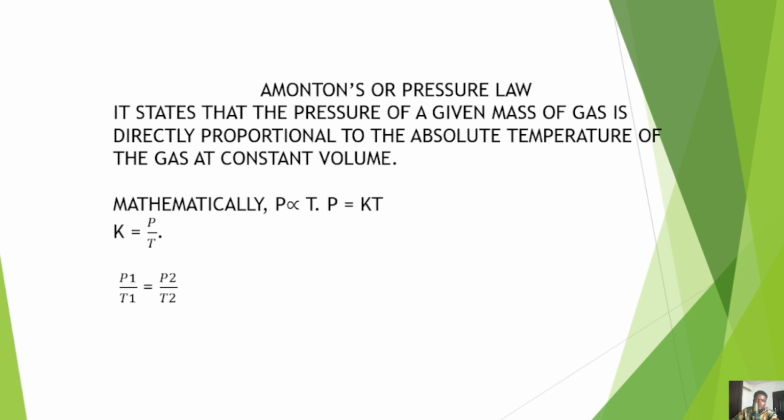With that said, we move to the next part, and that is the mathematical expression. Removing the proportionality sign, P equals KT, and then K equals P over T, which means that P1 over T1 will be equal to P2 over T2. The implication is that the pressure over the absolute temperature for a given mass of gas at constant volume would always remain the same.